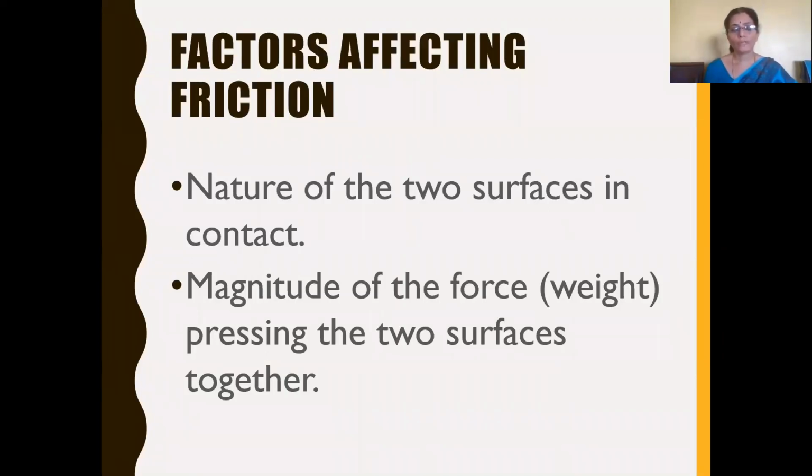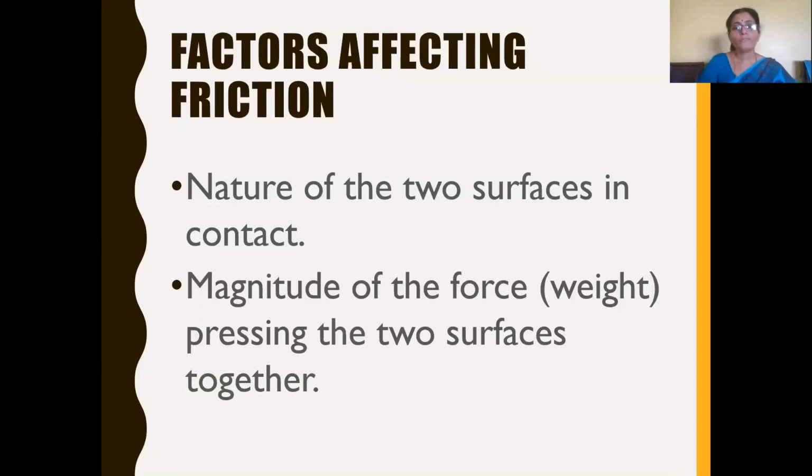So the force of friction will be more. And if the weight is less, then the ridges and grooves will interlock in a very small manner. So the frictional force also will act less.